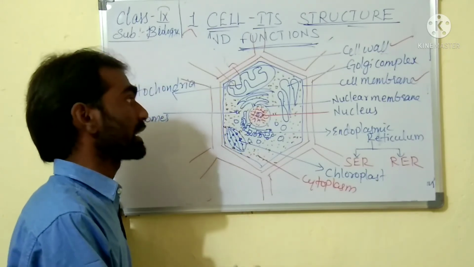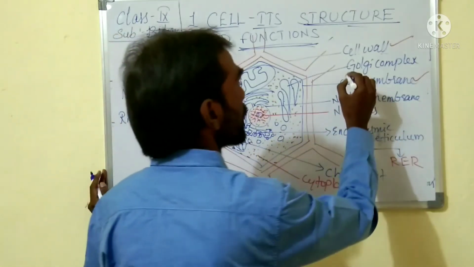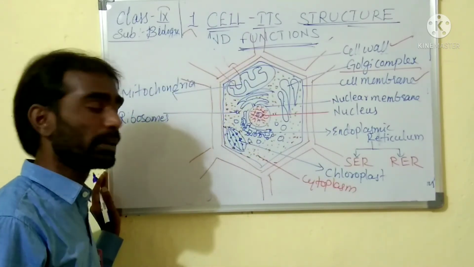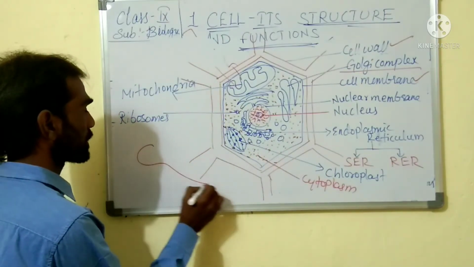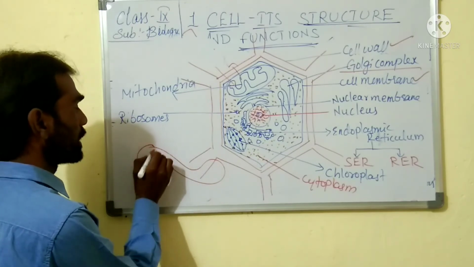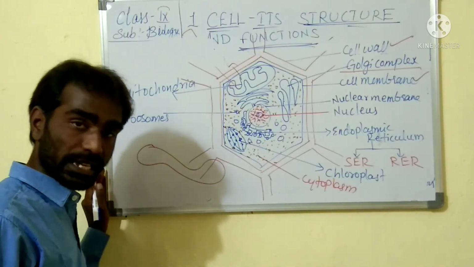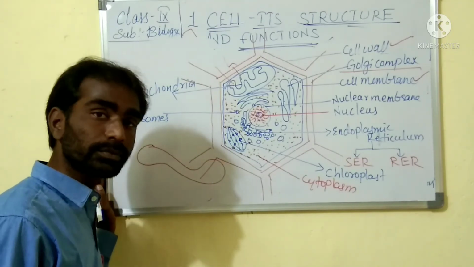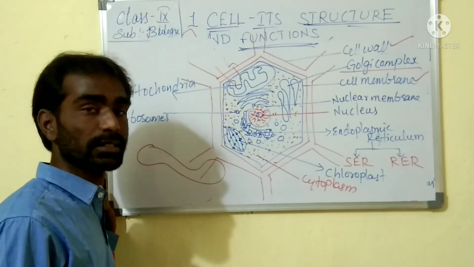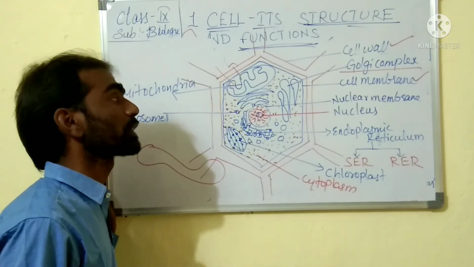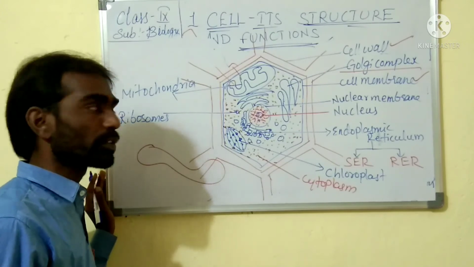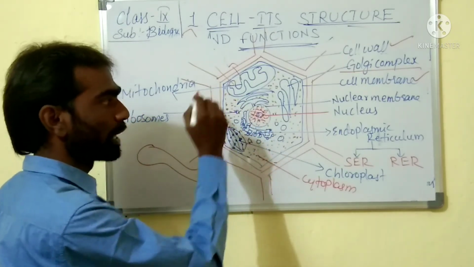Next to that you can see the Golgi complex. What will they do? They are filamentous tube-like structures. They help in the binding of proteins before they enter the packaging of cells. This is the packaging of proteins. From there it is going to the endoplasmic reticulum.